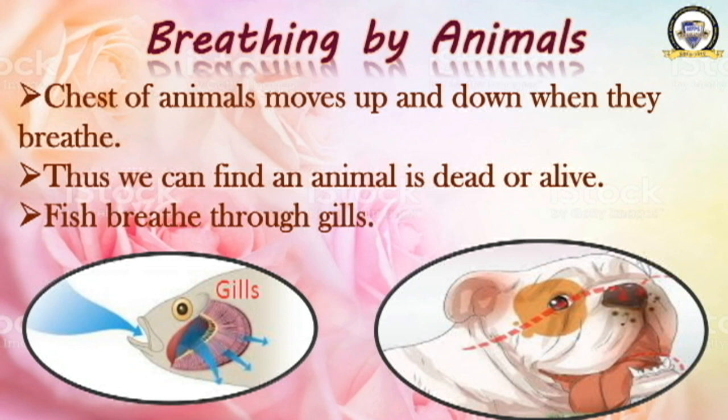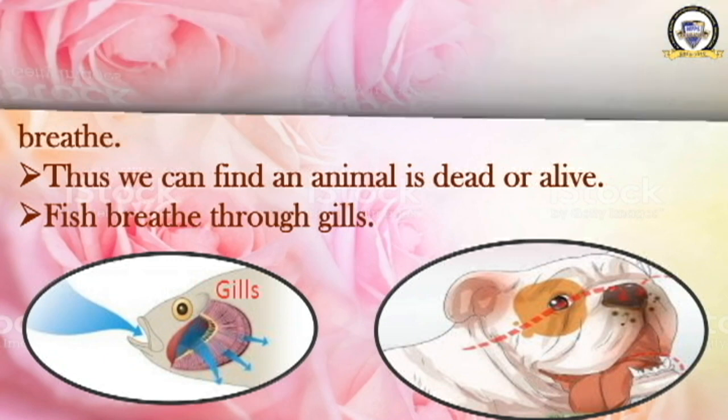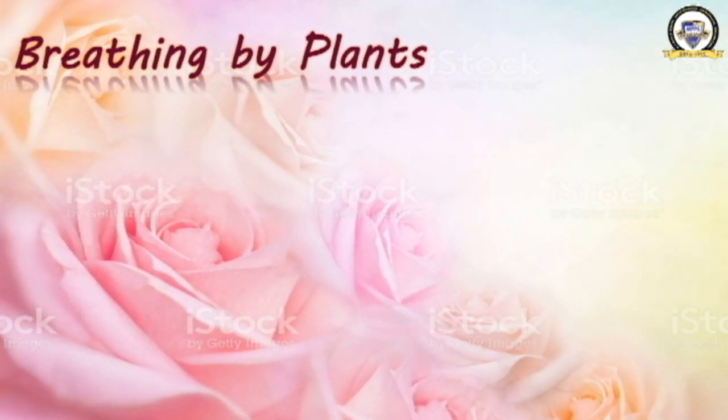And you can see one more picture. What is that? It is a picture of a dog. The dog also breathes. Okay, there is an arrow. That red colored arrow indicates the breathing of the dog. Shall we continue? Okay, to the next page.